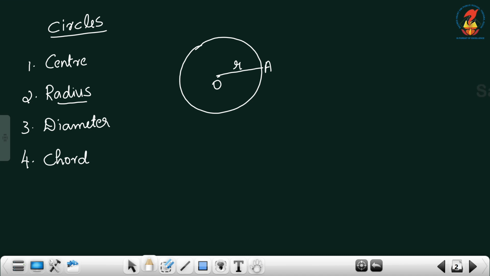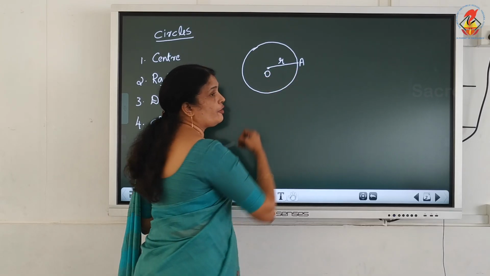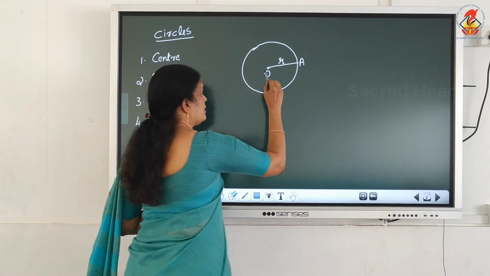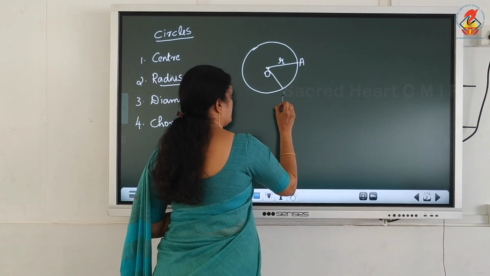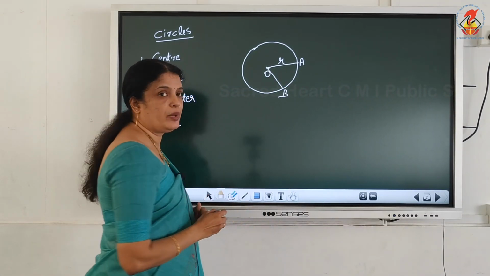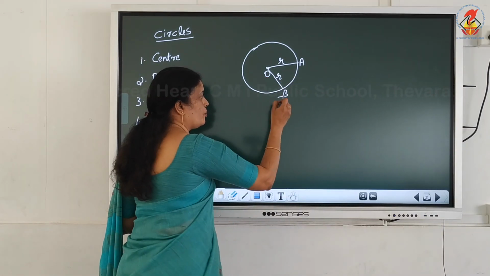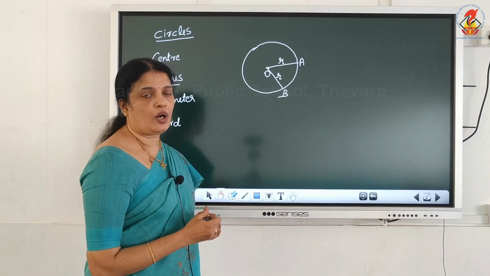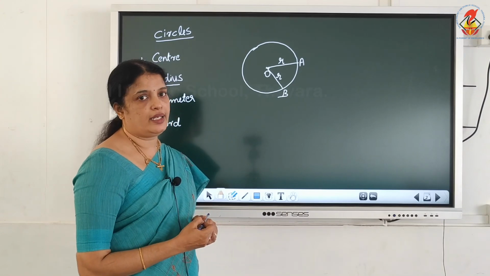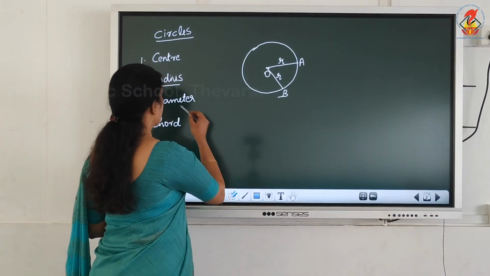Here, this circle has an infinite number of radii. Okay, this is another radius. OB is another radius. It's also r. OA and OB are equal in length. All the radii have equal length. Okay, next one, diameter.